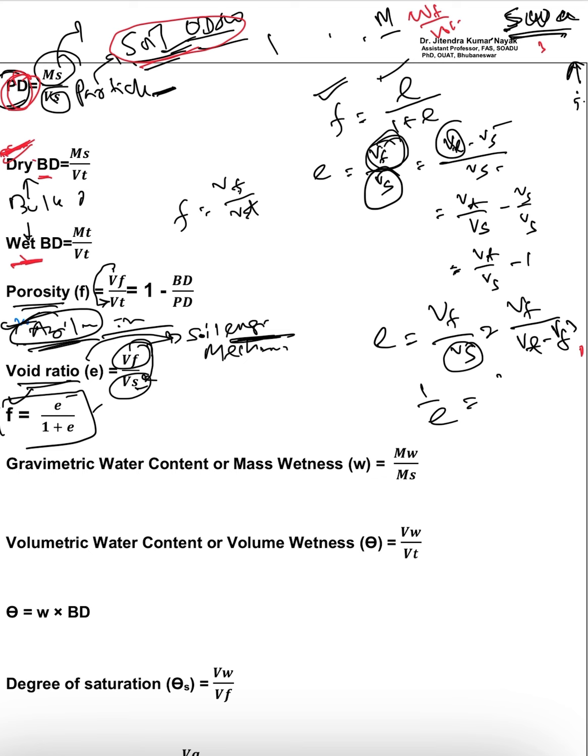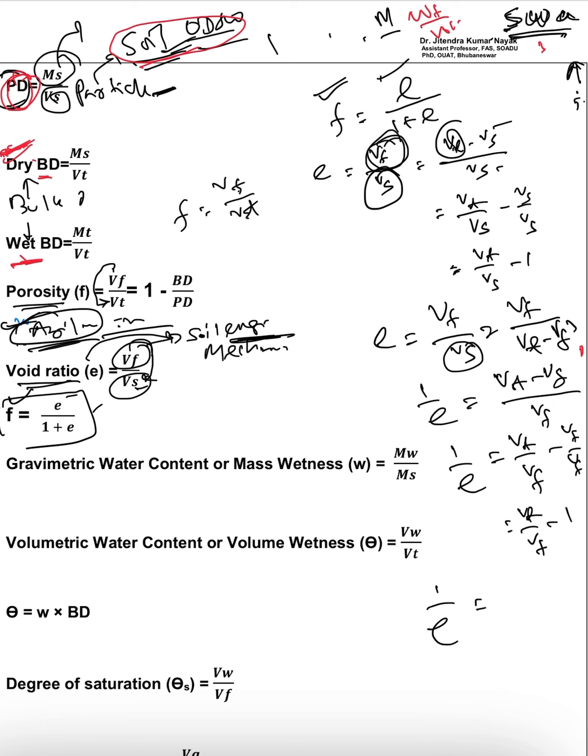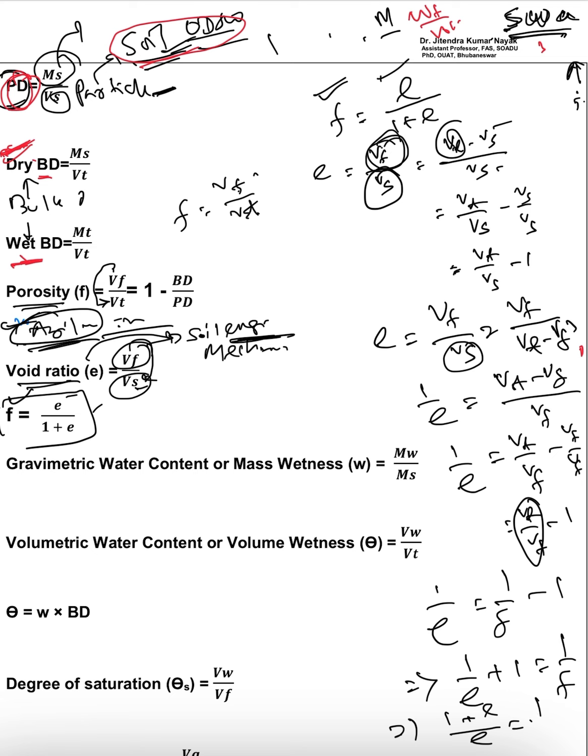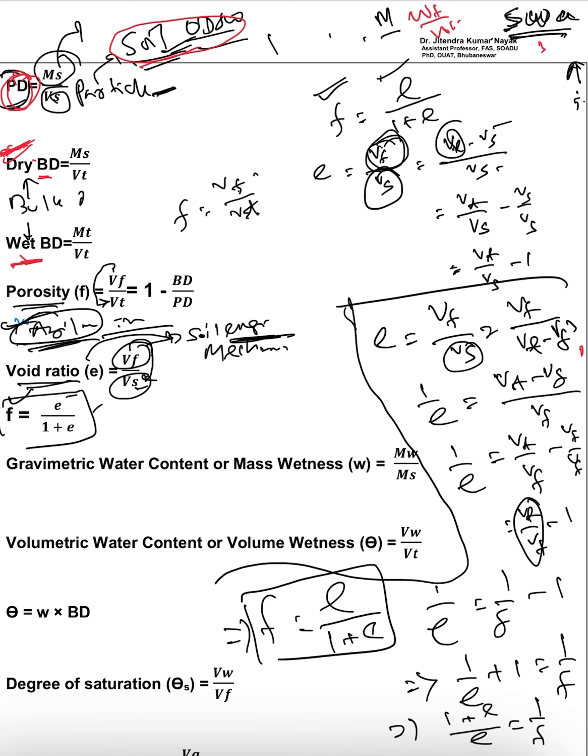So just reverse it. 1 by E is equal to Vt minus Vf divided by Vf. So it will be Vt by Vf minus Vf by Vf, so Vt by Vf minus 1. So 1 by E is equal to Vt by Vf minus 1, and Vt by Vf means 1 by F, so 1 by E plus 1 is equal to 1 by F. That implies 1 plus E by E is equal to 1 by F. That implies F is equal to E by 1 plus E. Okay, so this is the formula, and it is derived from here.